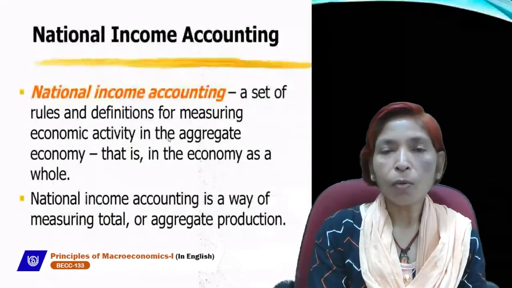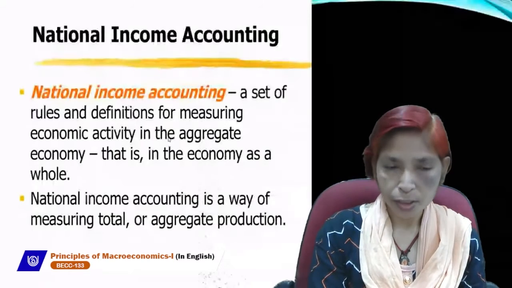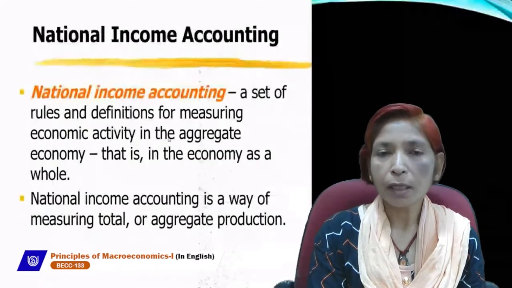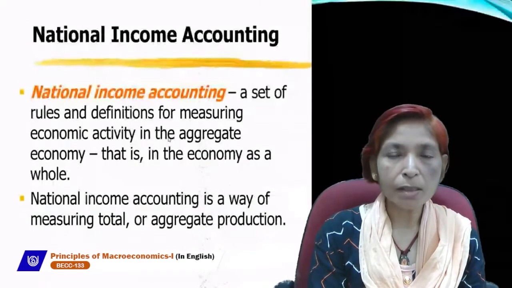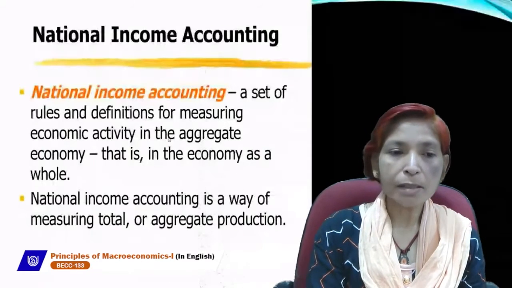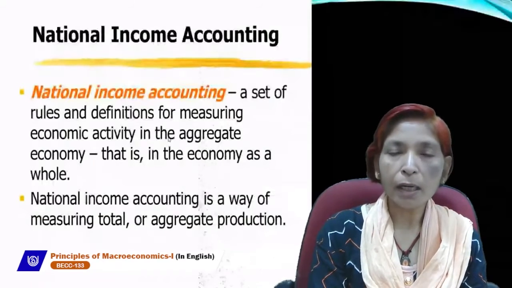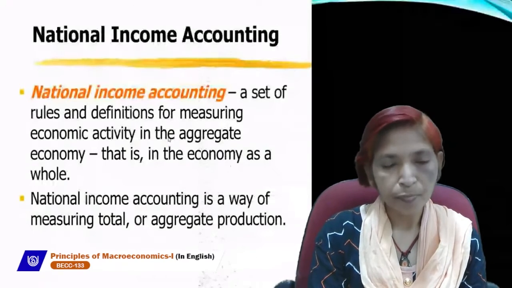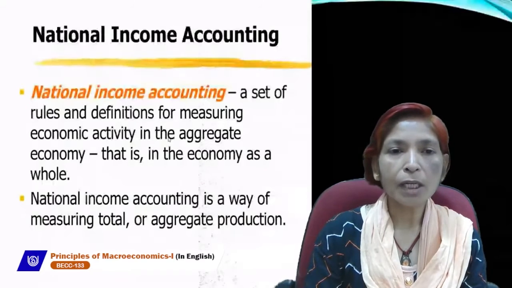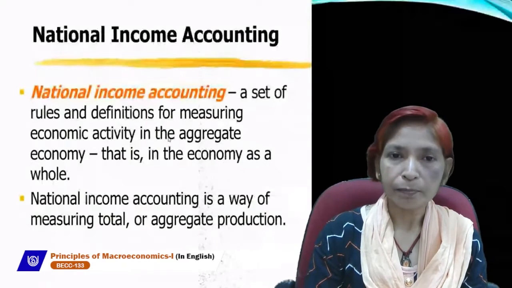National income accounting is a way of measuring total or aggregate production. It plays a very important role in macroeconomics because macroeconomics deals with whole units of the economy. In macroeconomics, national income accounting tells us how we can estimate national income and its aggregates. Next is, what is the difference between GDP and GNP? These are the aggregates of national income.